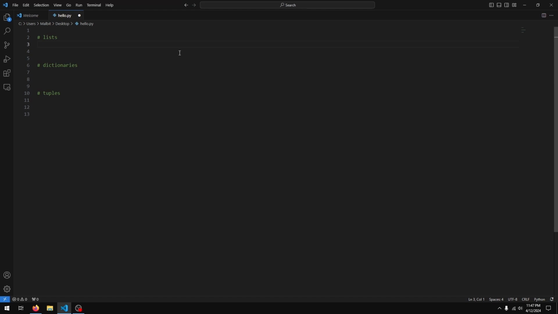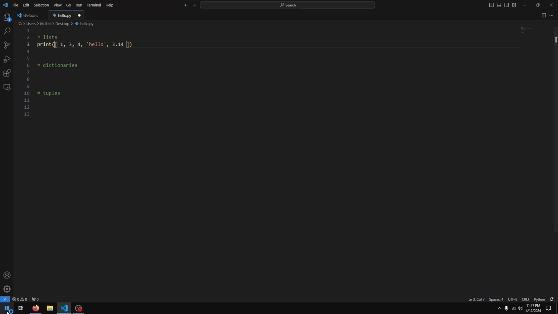We'll begin with the list. So we create lists with square brackets, just like that, and then in the square brackets we can have as many values as we like, separated by commas. We can also mix data types, so you can see I have 1 2 3 here, integers, and then I'll just add in a string hello, and I can say 3.14. Yep. So this is a list with 1 2 3 4 5 items, and I can print this out.